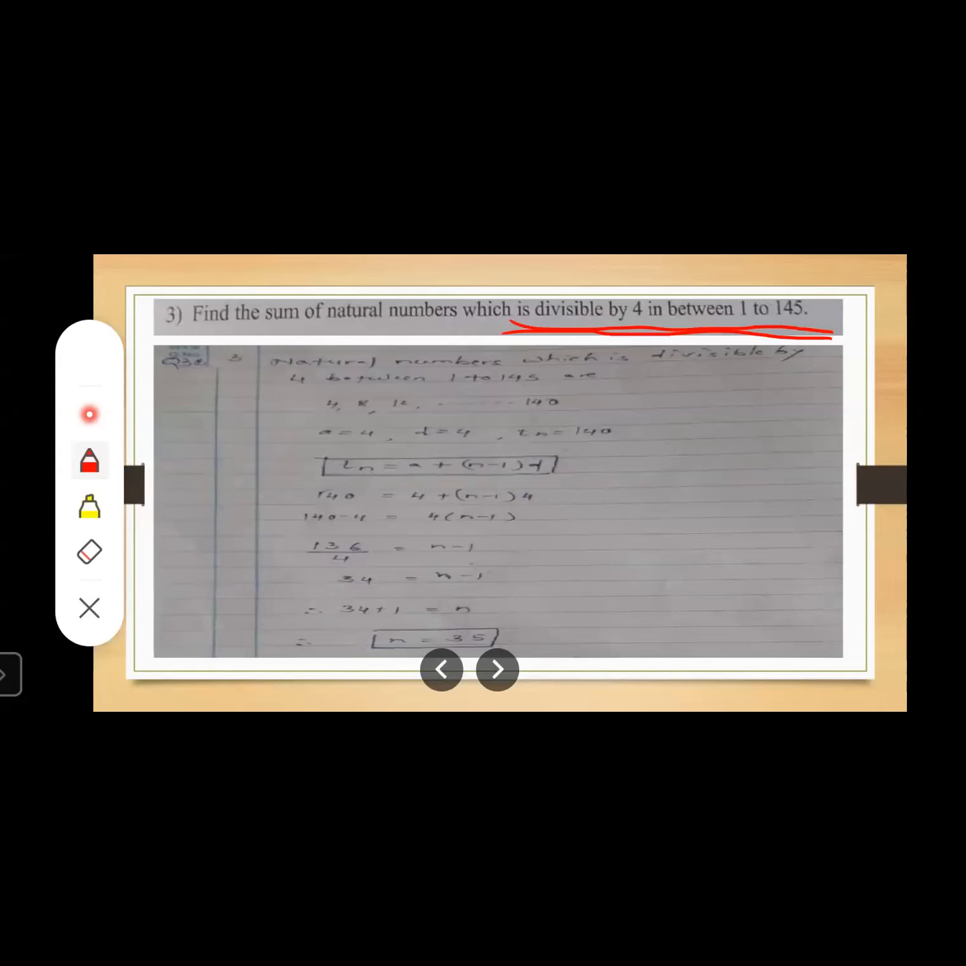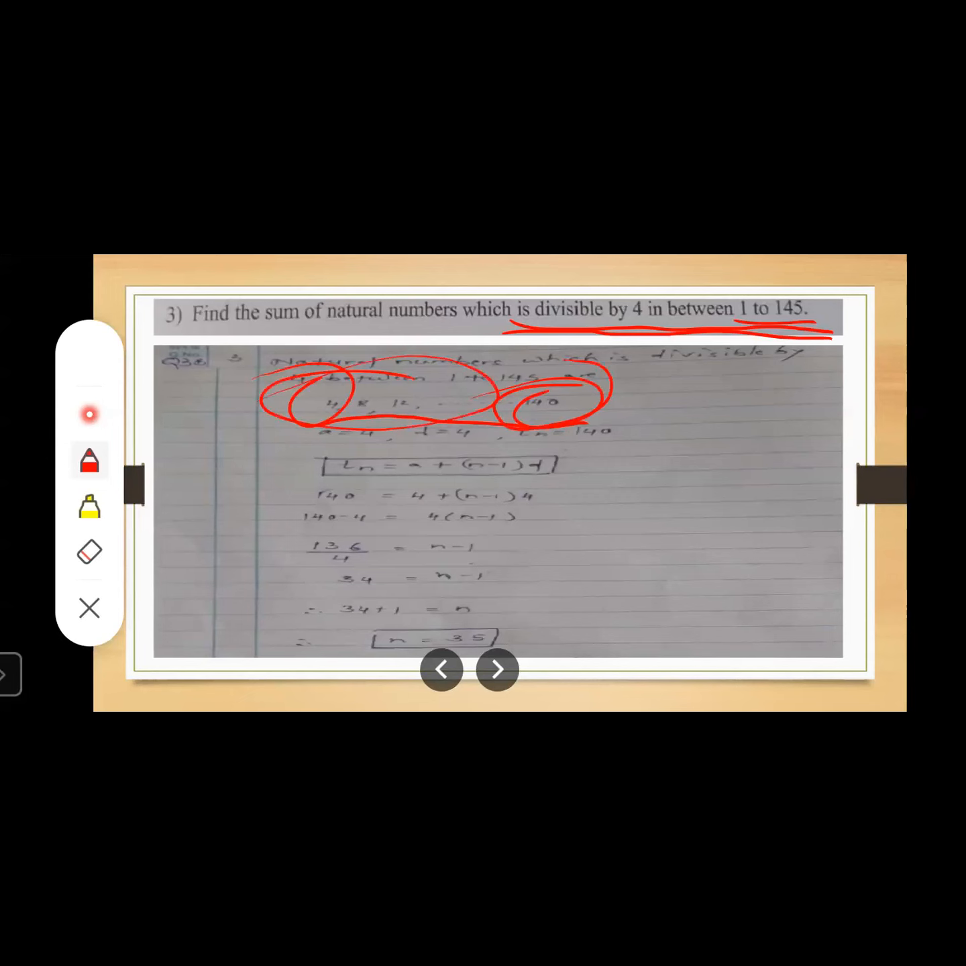Obviously, divisible by 4 means we are going to write the table of 4. But since we want natural numbers between 1 and 145, the number 145 is not divisible by 4. The number before 145 which is divisible by 4 is 140. So the last number is 140, right? What is the first term here? 4. The first term is nothing but a or T1. What is the last term? Tn is 140. What is the common difference?